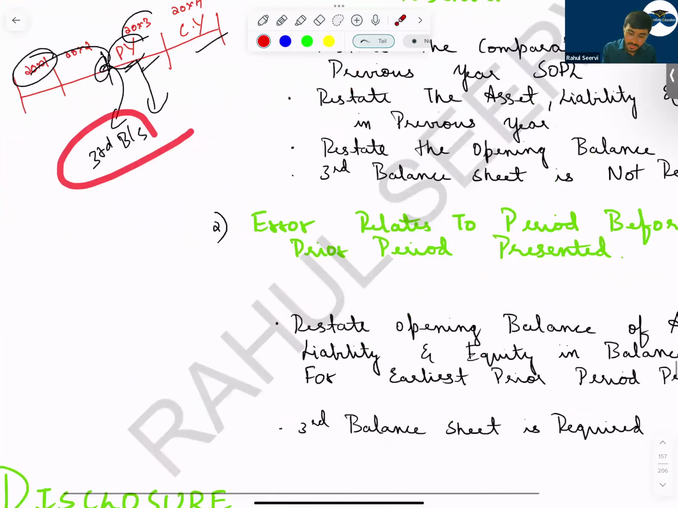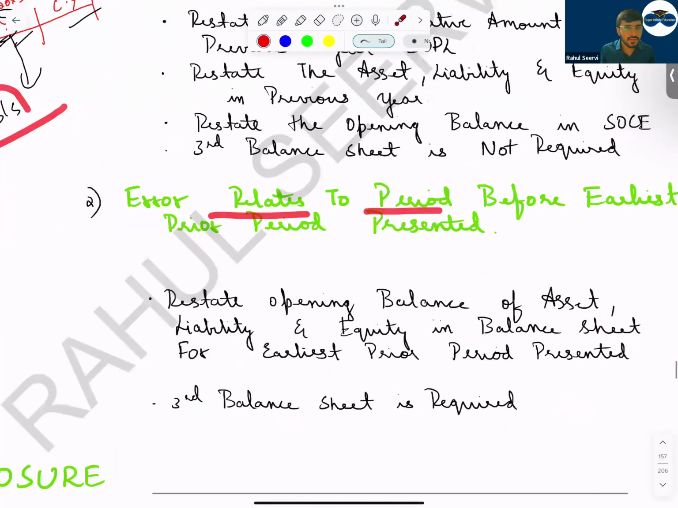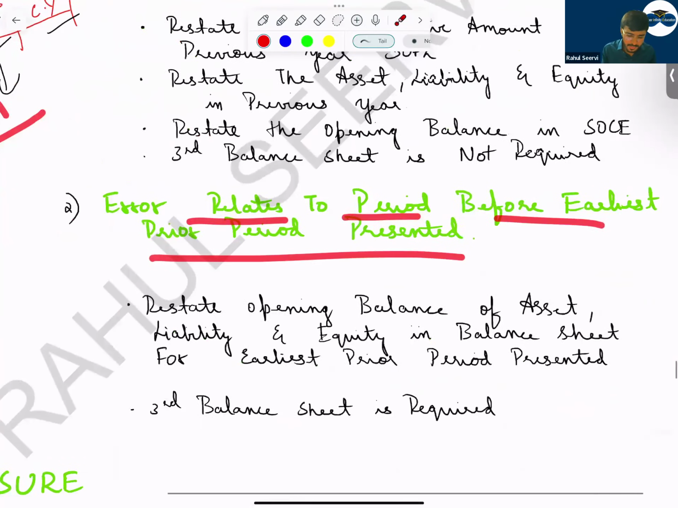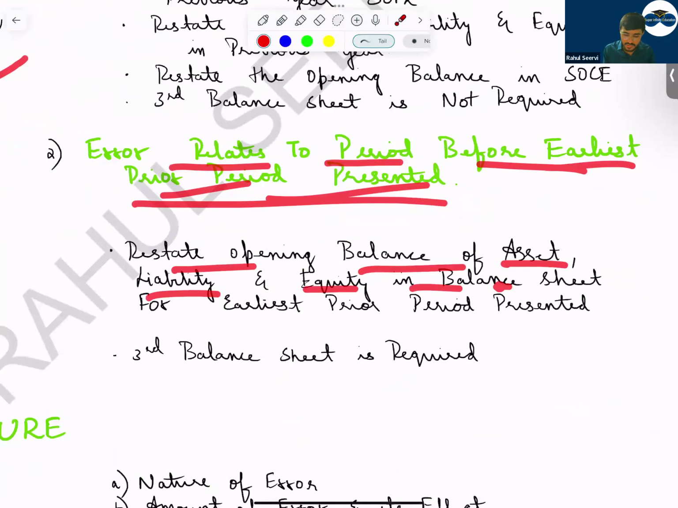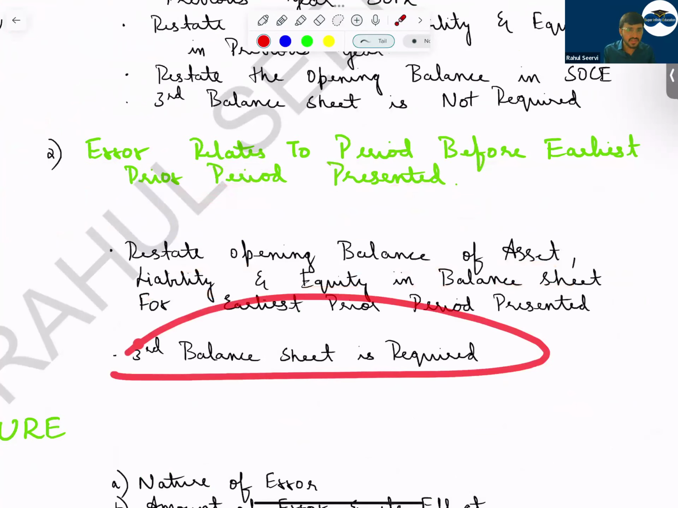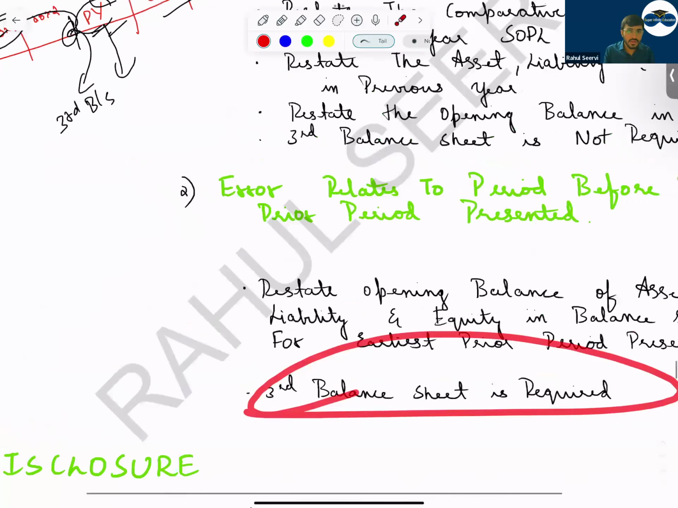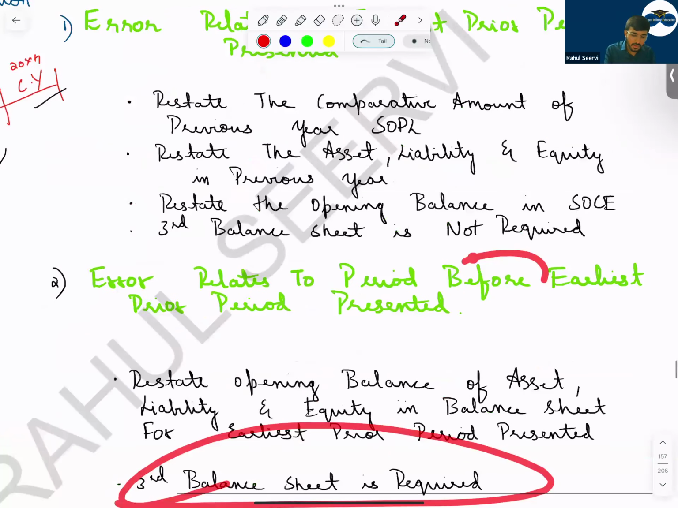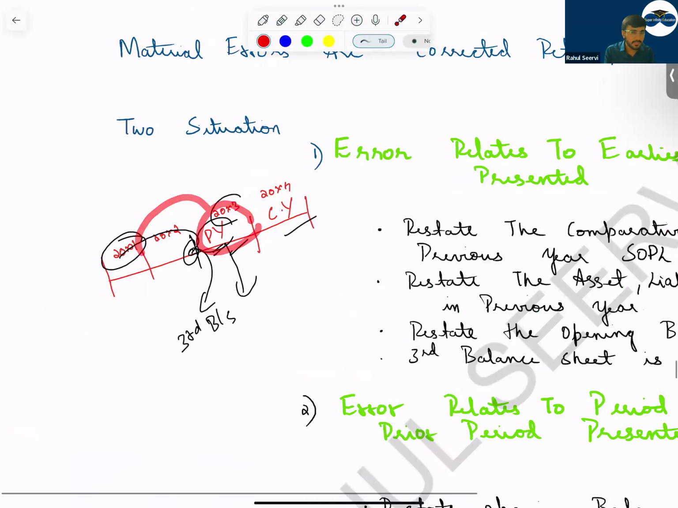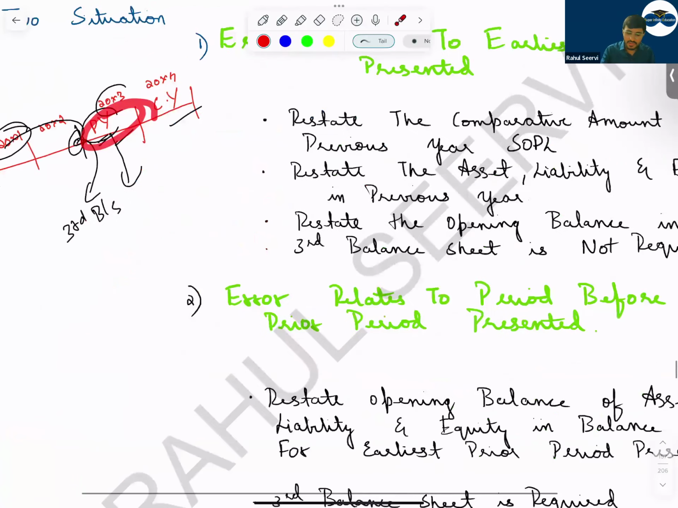If the error relates to a period before the earliest prior period presented, restate the opening balance of the asset, liability, equity in the balance sheet, and a third balance sheet is required. That means it relates to the period before. Which periods are the earliest of the prior period? This is the prior period. I hope everyone has understood this part.